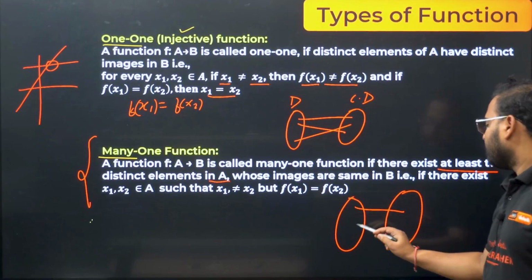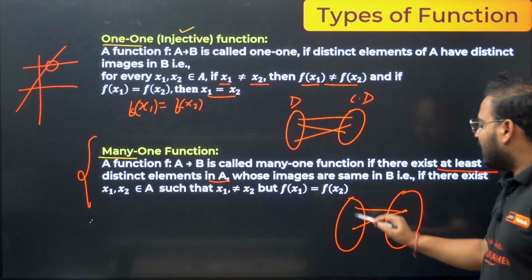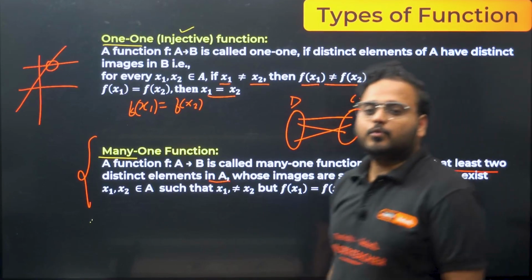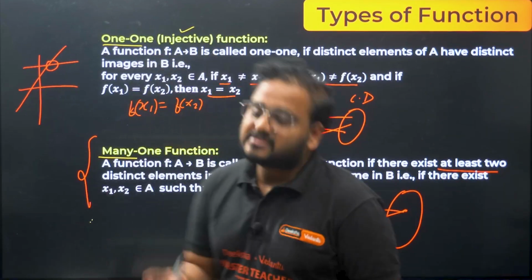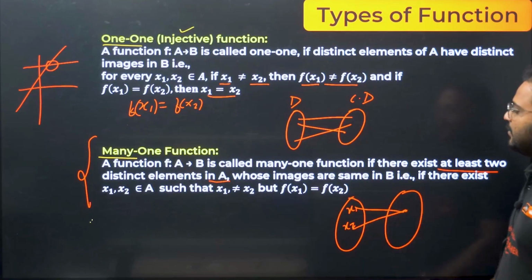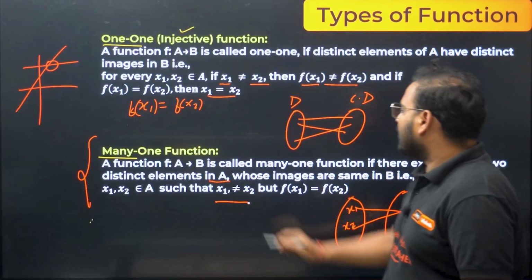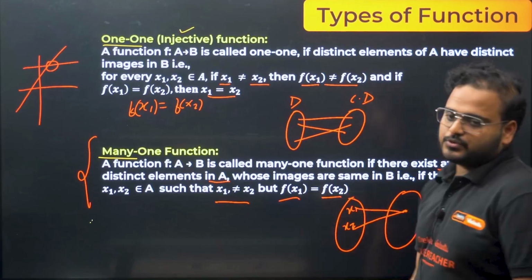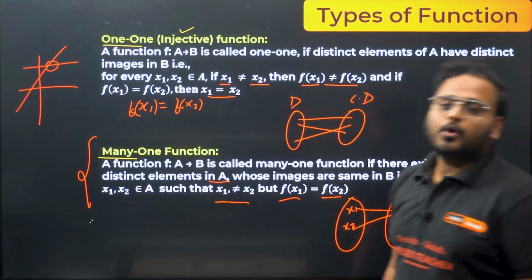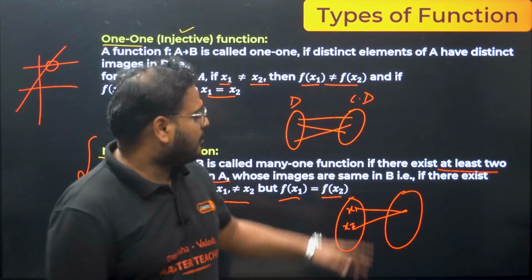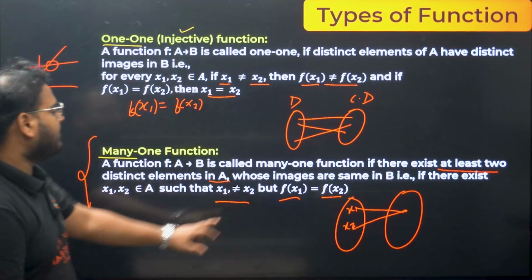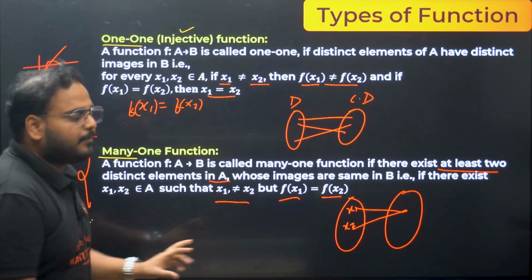Many-one. Check this out. For two different values x1 and x2, we have the same value in y. Please check, x1 and x2 are here, and we have the same value in y. So even though x1 and x2 are not equal, we have f of x1 equal to f of x2. In the one-one case, if x1 and x2 are not equal, then f of x1 and f of x2 are also not equal. But in this many-one case, x1 is not equal to x2, but f of x1 is equal to f of x2. This is the many-one case. Not one-one is called many-one.